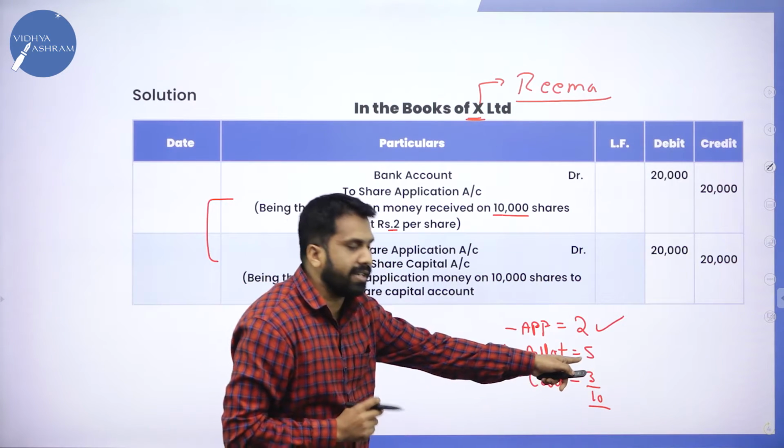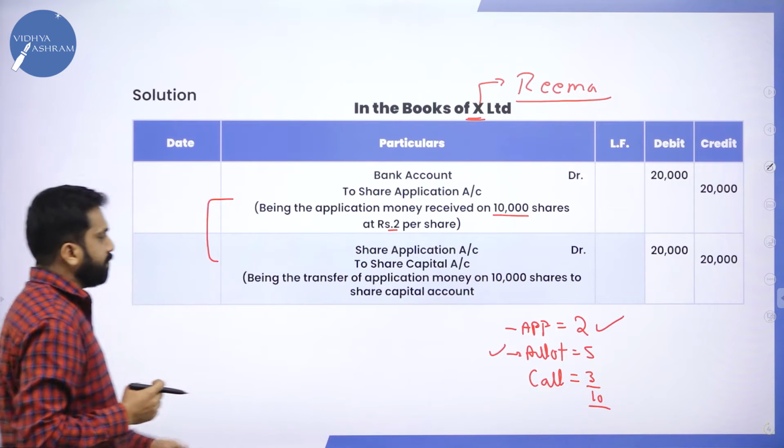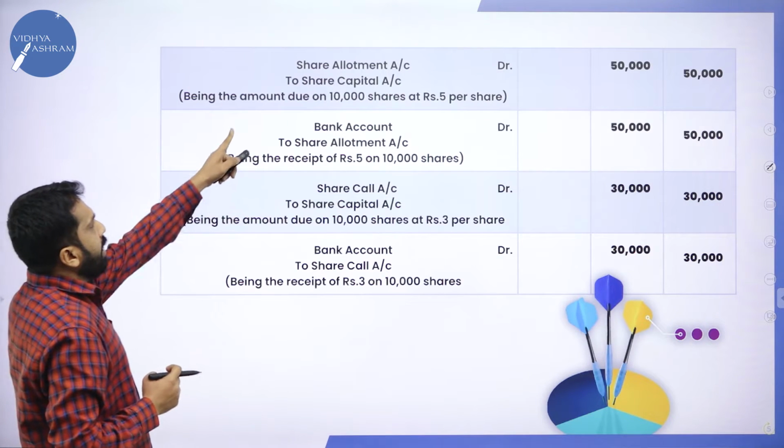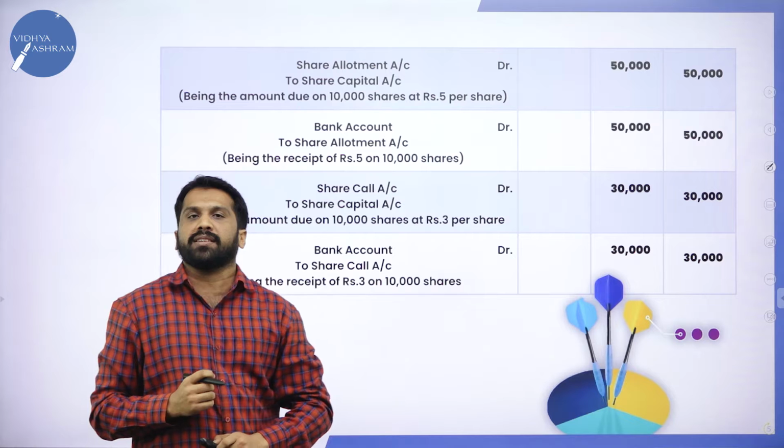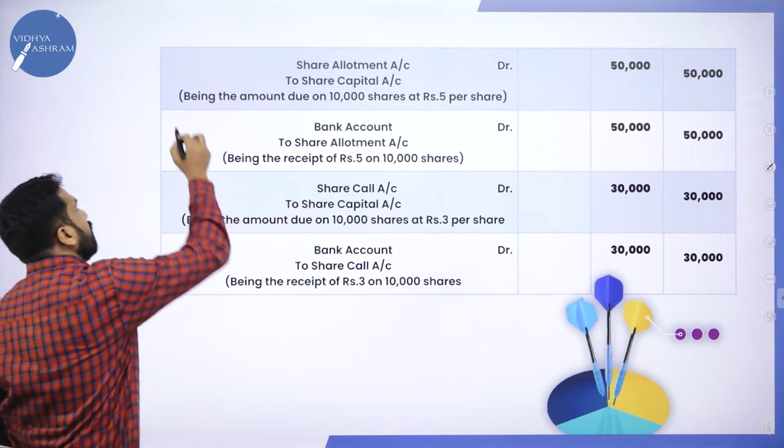While doing allotment, how much should we consider? Yes, we should consider 5. We'll go for that. Now, allotment. Allotment, how many journal entries do we have? 2.